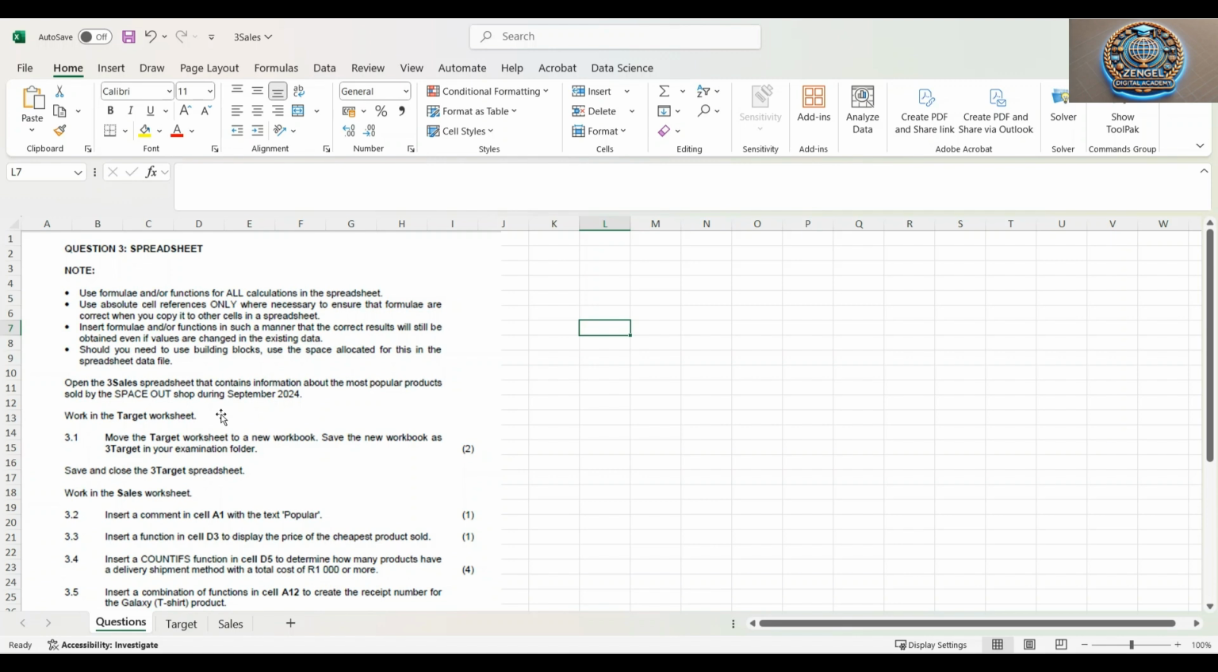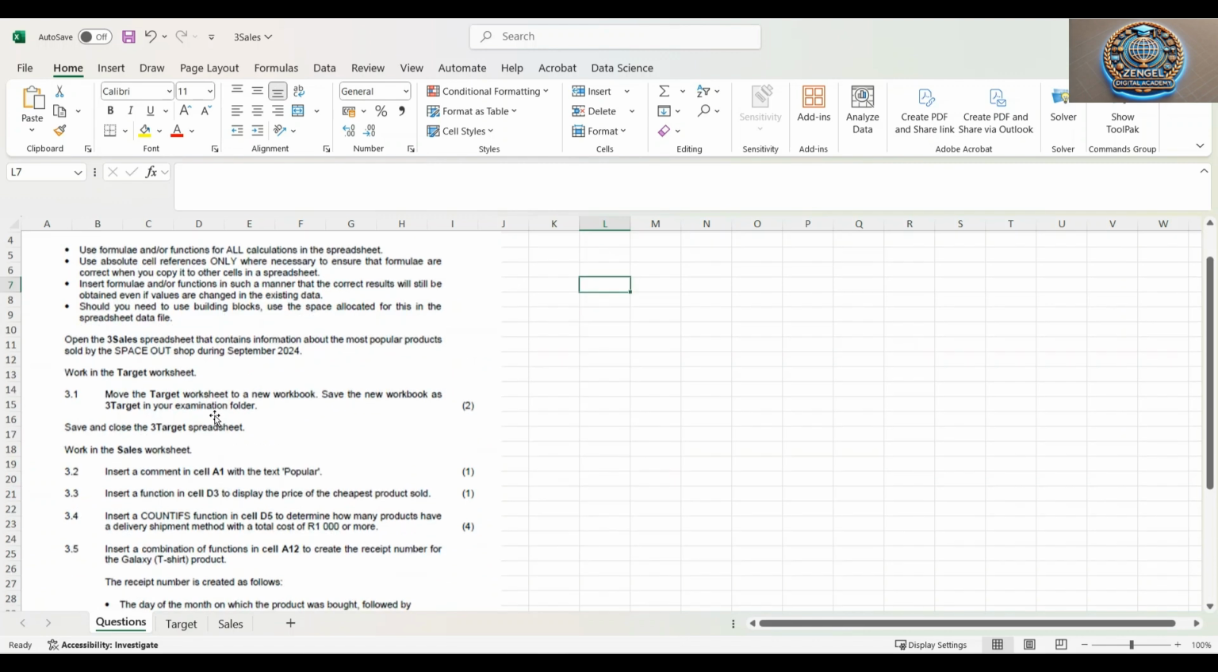If you don't, please download the main questionnaire or the main question paper from NCS, from the government, South Africa, and you will then be able to use the spreadsheet. The spreadsheet, the Excel file, is called 3 sales Excel file. All right. So now we need to start with our first question, which is 3.1.